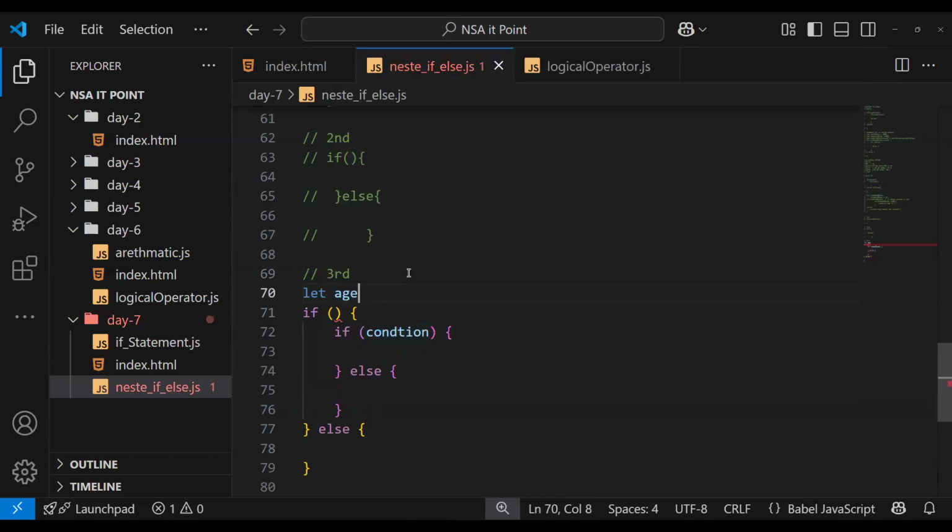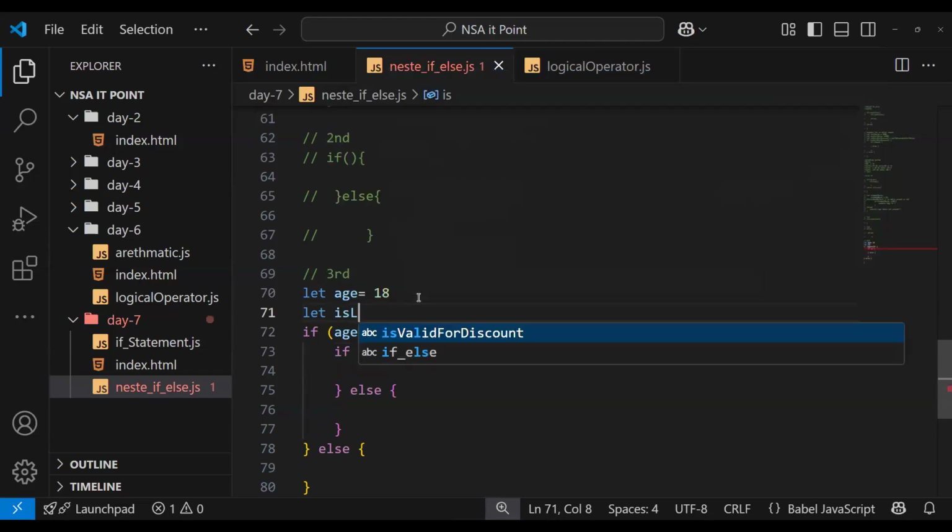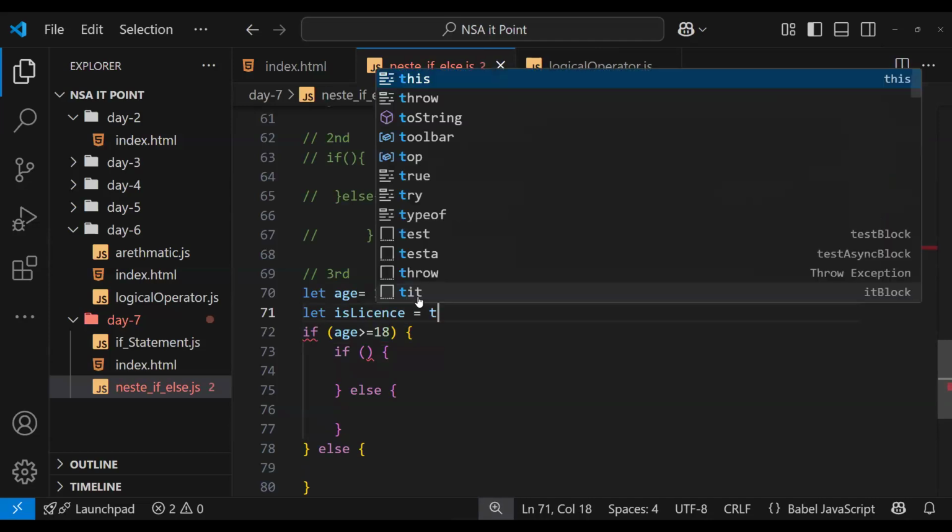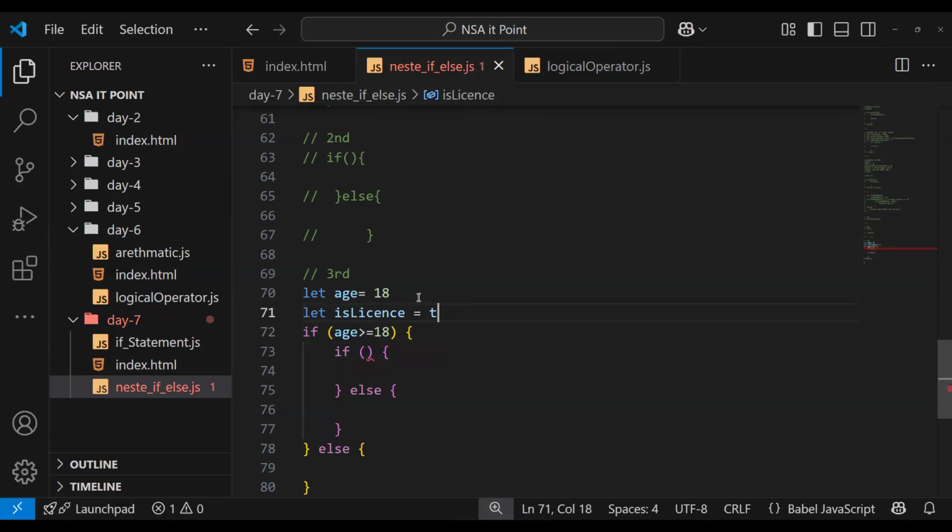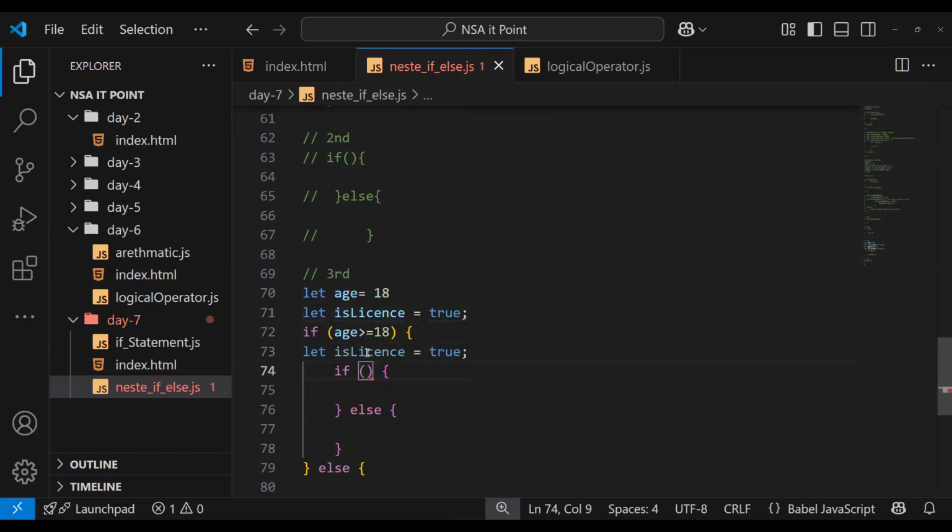Let age be 18. If age is greater than 18, or greater than or equal to 18, it will run. Then inside this, I'm checking the license. Let's say isLicense is true, the person has a license too. If the user is 18 and also has the license, so I'm checking here whether they have the license or not.